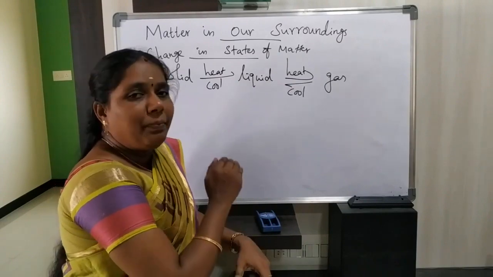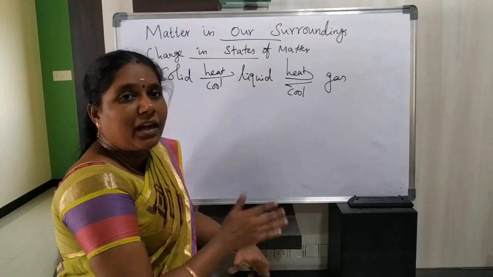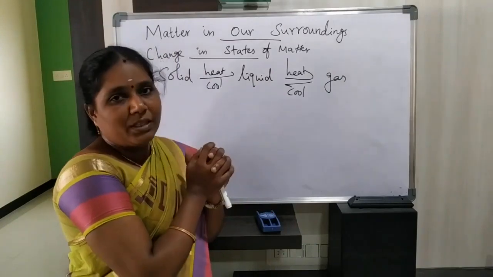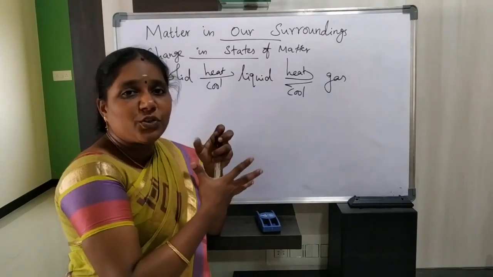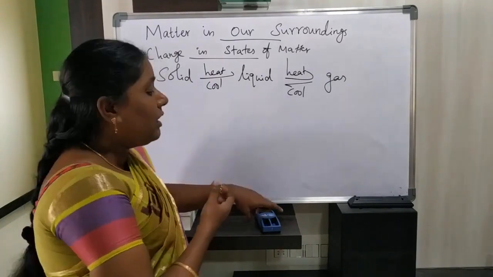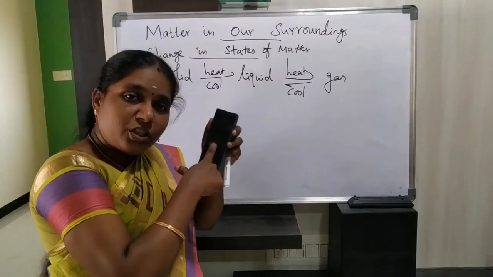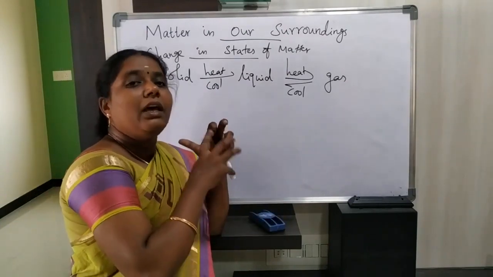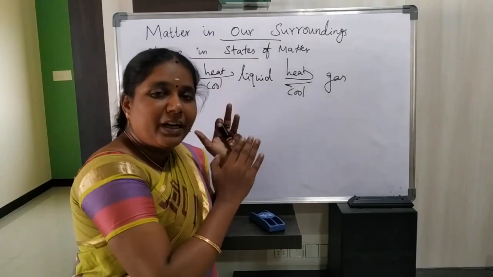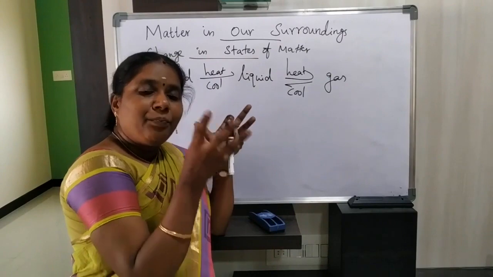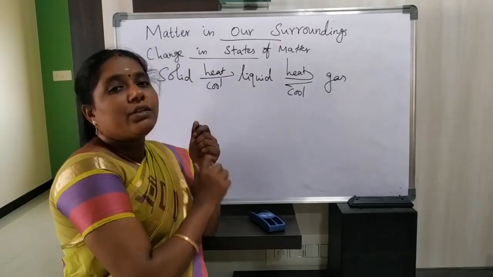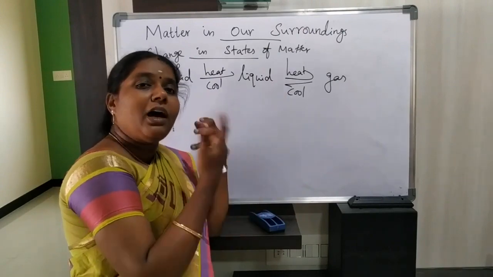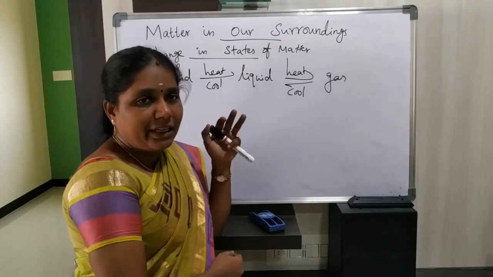Do you know that whenever we apply pressure, the particles will come closer, isn't it? Like a sponge, if we apply pressure, the particles will go closer. Like this, if gaseous particles are converted into liquid particles by applying pressure, the particles come closer. So due to that reason, one state is converted into another state by applying pressure or by increasing or decreasing temperature.